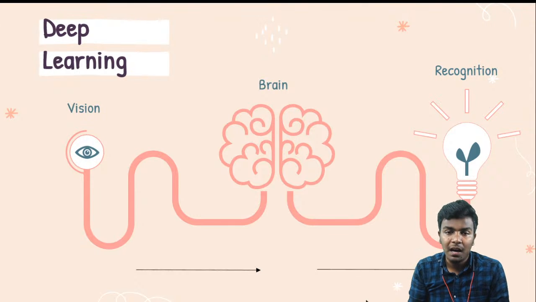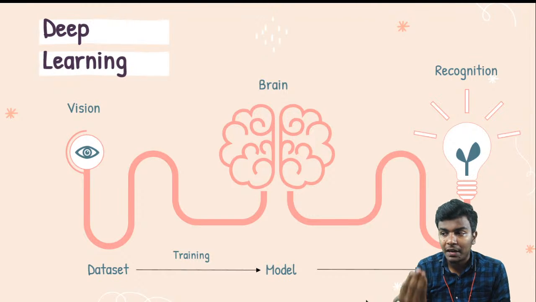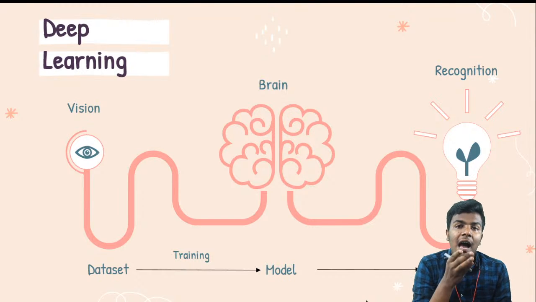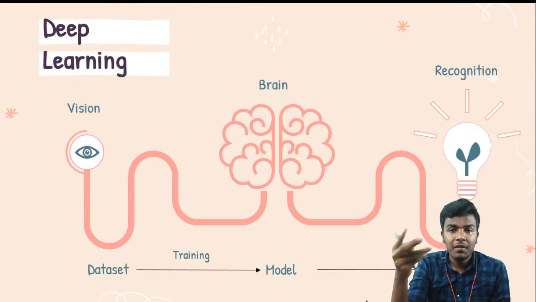So that data can be given as a data set. First of all, we'll give the training, and we'll design a neural network like our human brain, and we will do the training for the data set which you have collected. After that we'll generate a certain model file, which is like a trained brain, and then we'll do the recognition.